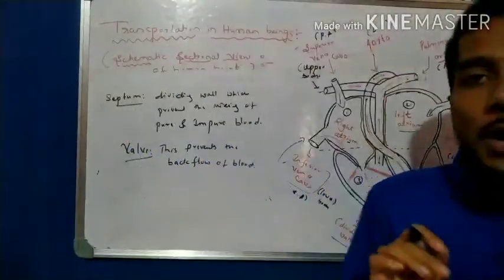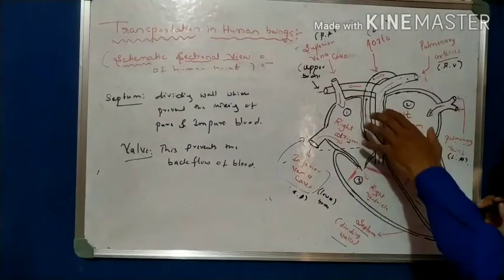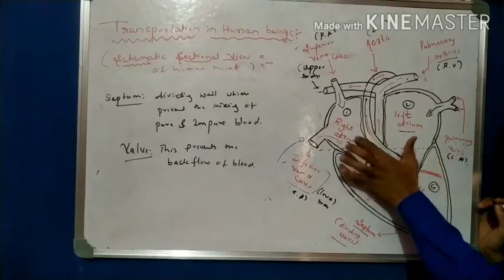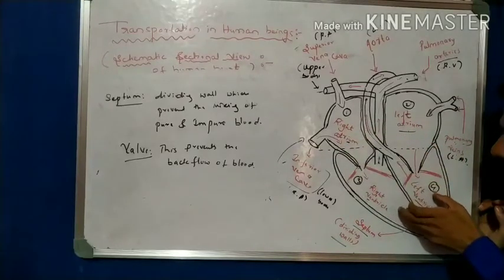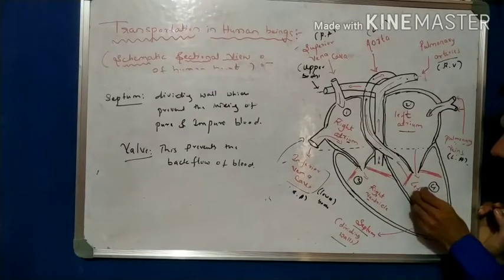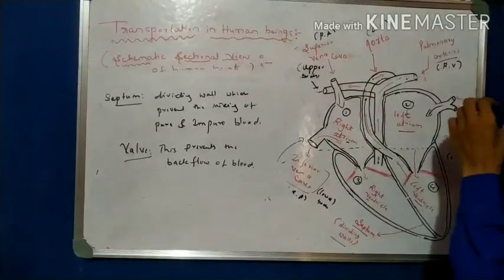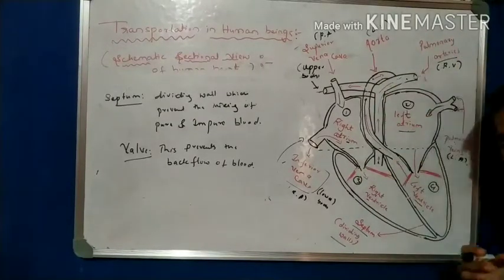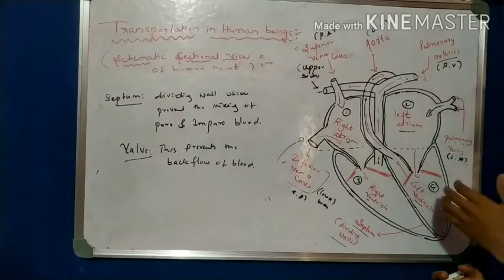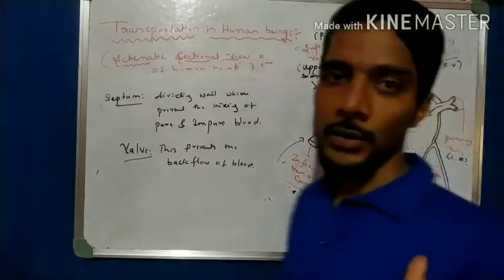So this is, students, all about the function of the heart. During relaxed position, these chambers collect the blood. During contract position, these chambers collect the blood and send it to the aorta and to the pulmonary arteries. So these are the working and functions of the different parts of the heart. Hope you understand this concept.